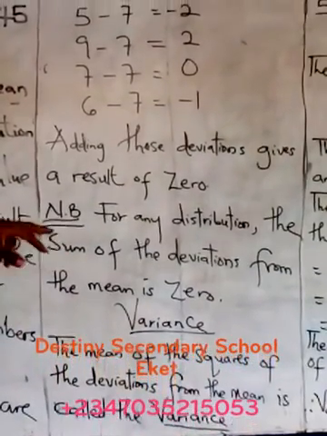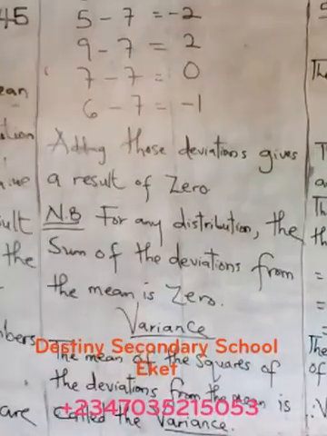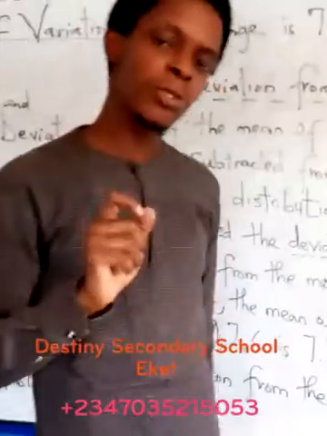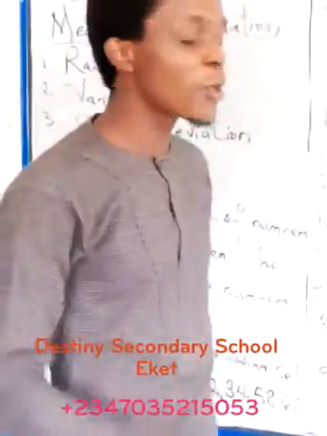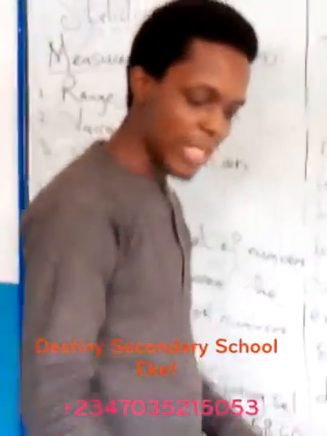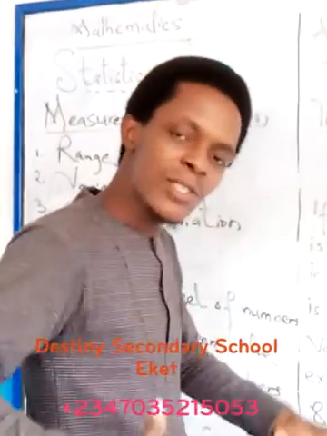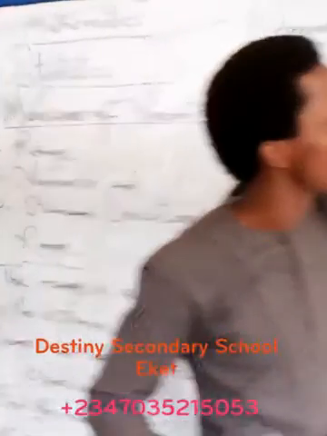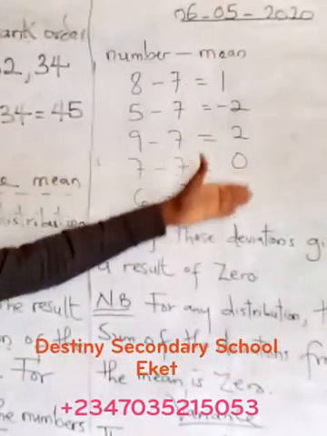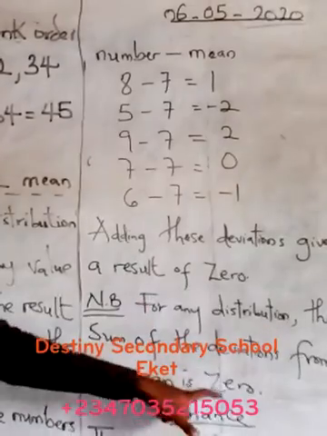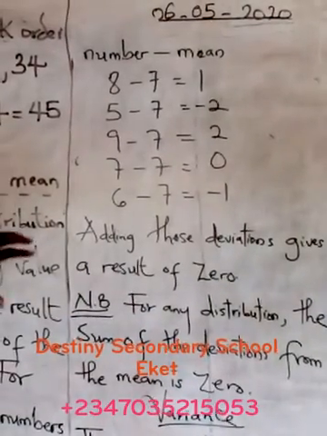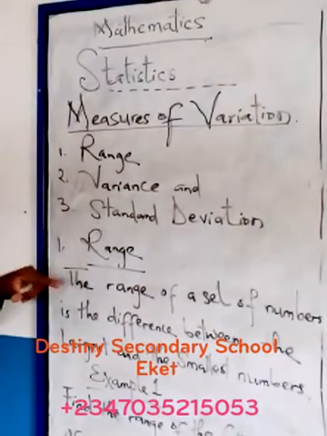You can see it here. You should note here that they said for any distribution, the sum of the deviation from the mean is 0. The sum of the deviation means you add the deviation. You know that the deviation is the number minus the mean. So the sum of the deviation must always give you what? 0. So that's what we've got there for the mean deviation from the mean. This is very important in determining the variance and the standard deviation. I hope you got that right.